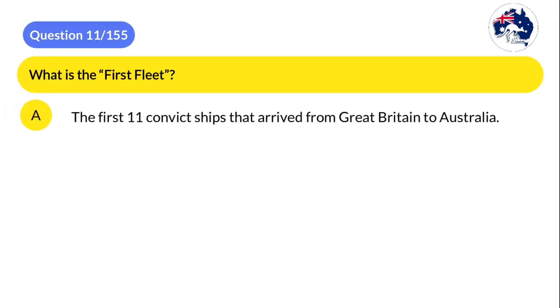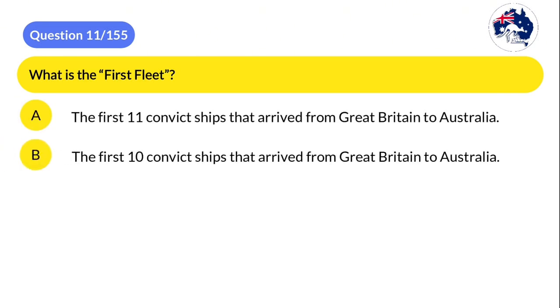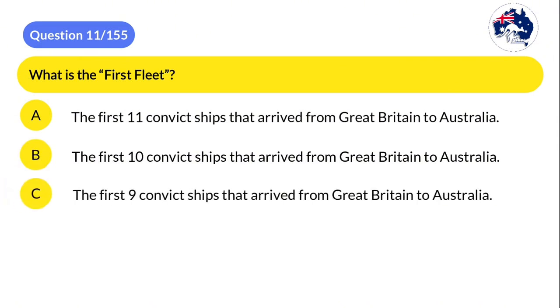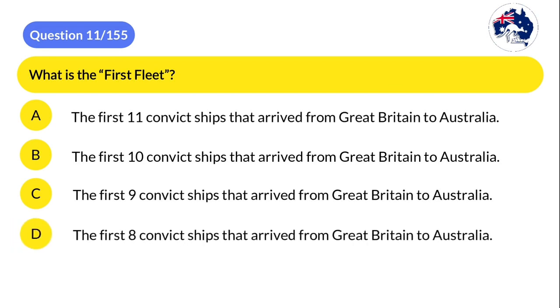A. The first 11 convict ships that arrived from Great Britain to Australia. B. The first 10 convict ships that arrived from Great Britain to Australia. C. The first 9 convict ships that arrived from Great Britain to Australia. D. The first 8 convict ships that arrived from Great Britain to Australia.